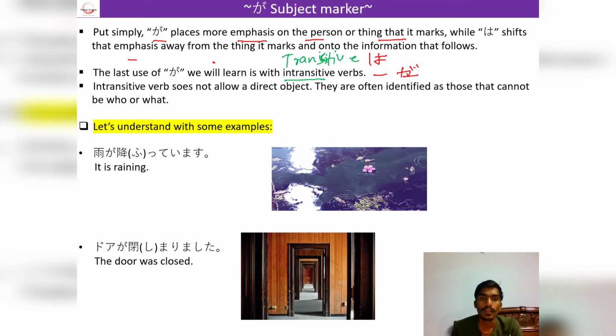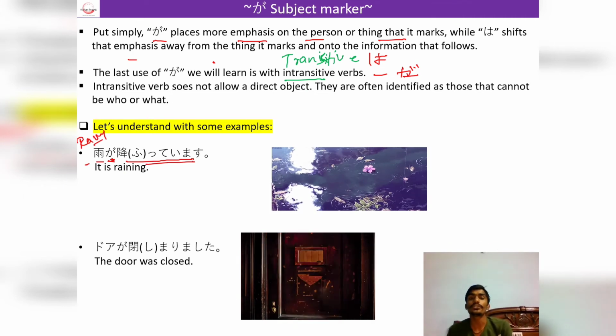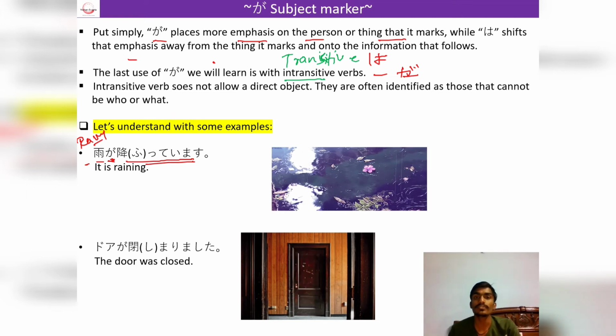For example, ame ga futte imasu. It is raining, which is an intransitive action. So to denote that action we have used the ga particle. Ame is rain and futte imasu is the present continuous tense, which means it is raining.